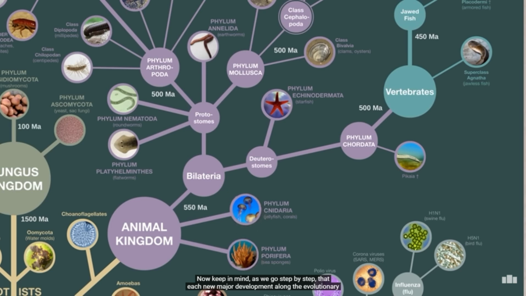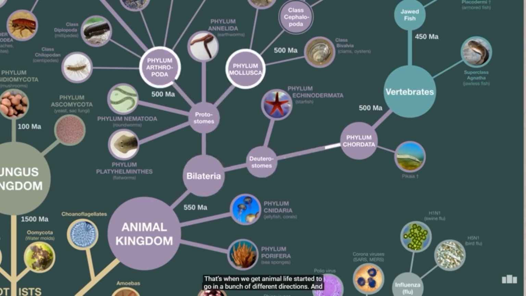Now keep in mind as we go step by step that each new development along the evolutionary journey took millions, if not tens of millions of years to occur. So none of these changes happened fast. 1,000,000 years is a really long time, and it's really hard for our brains to think using numbers that big. So just remember that evolution occurs because the mechanisms involved, such as mutation and natural selection, have really long periods to work with. Okay, so around 550 million years ago, we get what's called the Cambrian explosion.